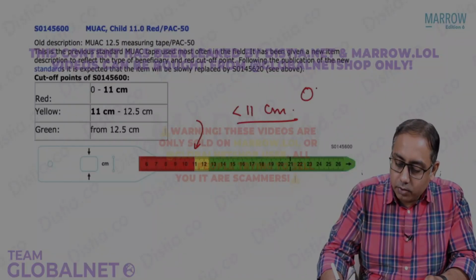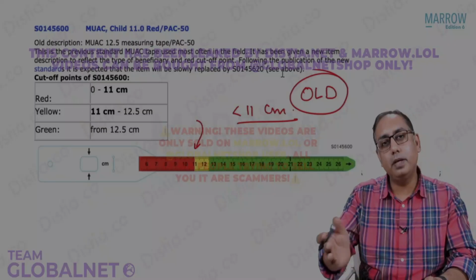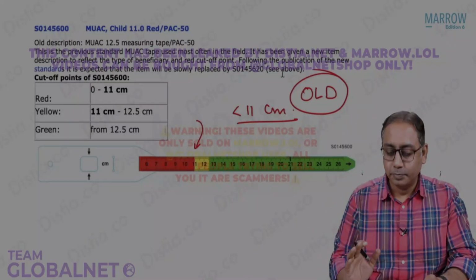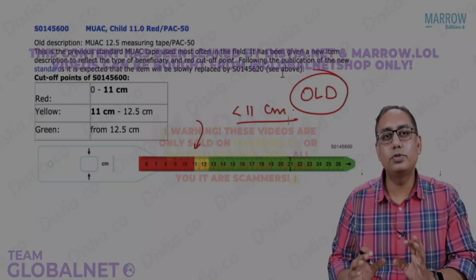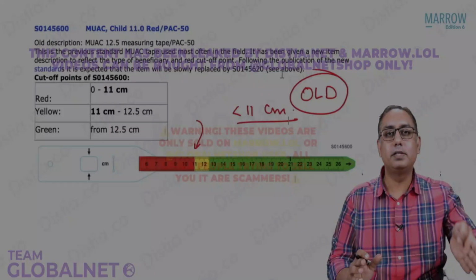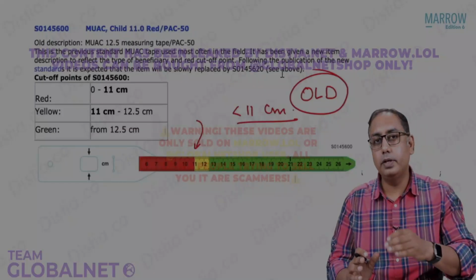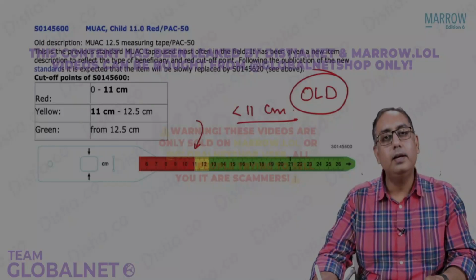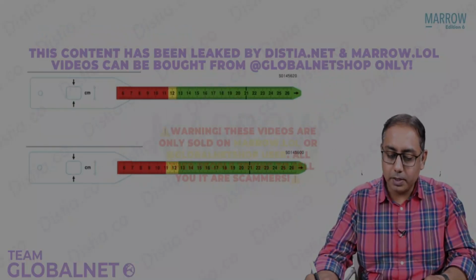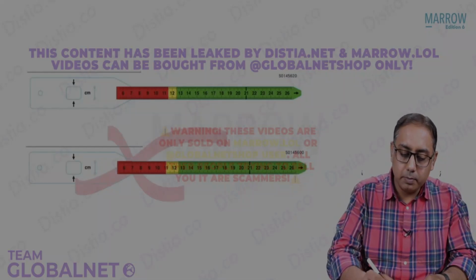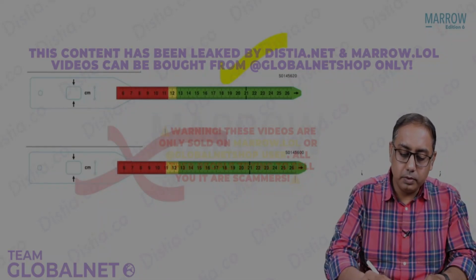Please note this is the old Shakir tape. It was used many years back, in fact more than 10 years back, with the criteria of less than 11 centimeters. Nowadays we don't use the criteria of 11 centimeters. Nowadays we are using the 11.5 criteria. So the old Shakir tape is not used anymore, and nowadays we are using the new Shakir tape.